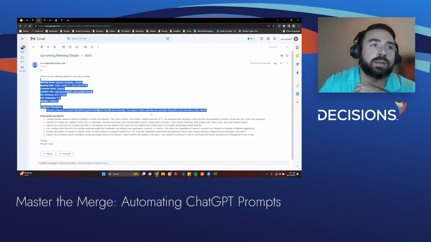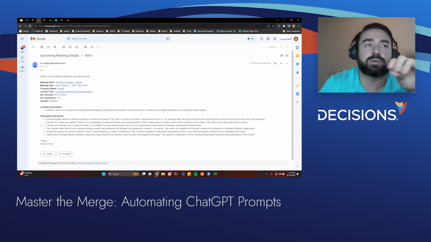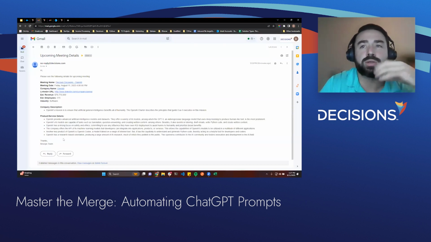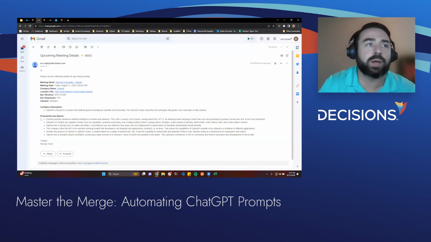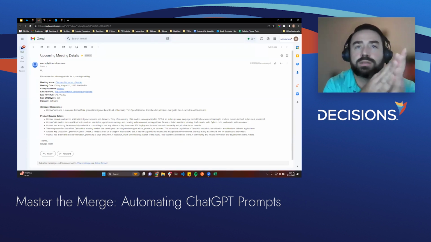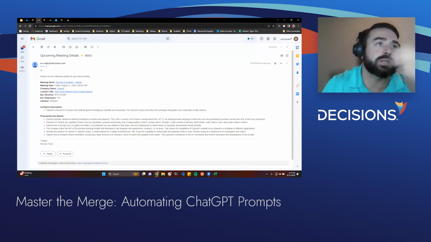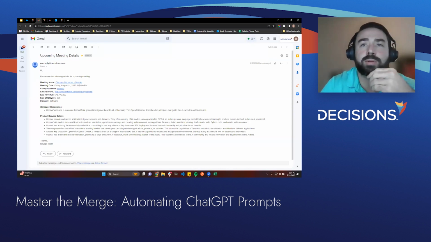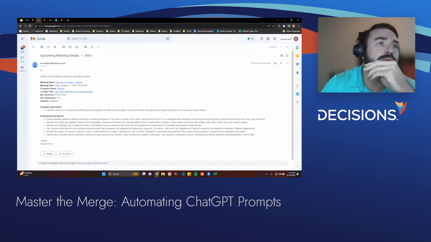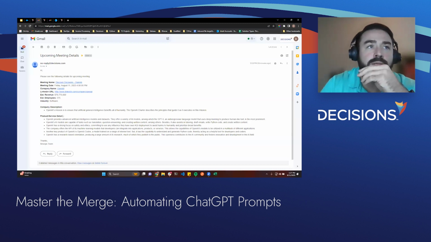A lot of this, the first piece of it, is from Salesforce. The second part is where we actually ran the company details through ChatGPT to get a better understanding of their product and service. Something that's not shown here that could also be useful: we could use embeddings to find similar companies that are customers of ours, which should give the sales rep a lot of prep when they go into this meeting. So overall, we were able to build the whole email within Decisions.